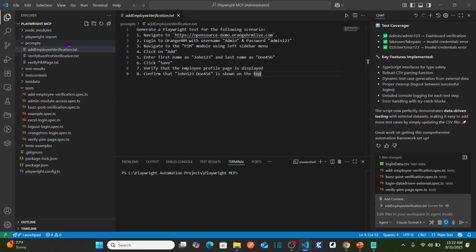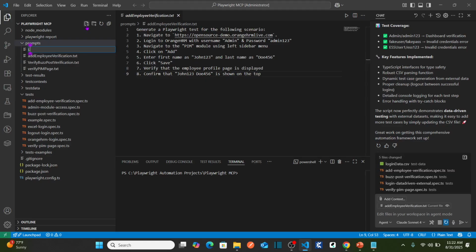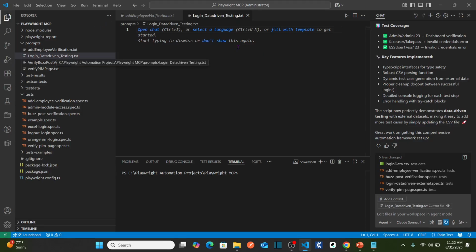For that, under the prompts folder, I would like to create a new file. I'm going to name this as login_data_driven_testing.txt. So this is my first prompt file that I have created to show you how you can perform the data driven testing by using natural language prompting.